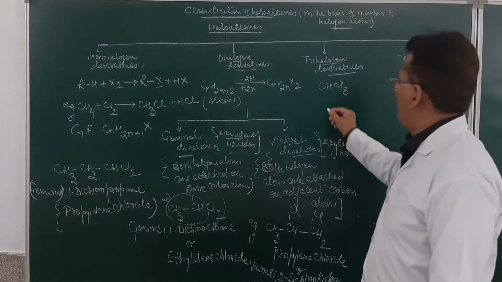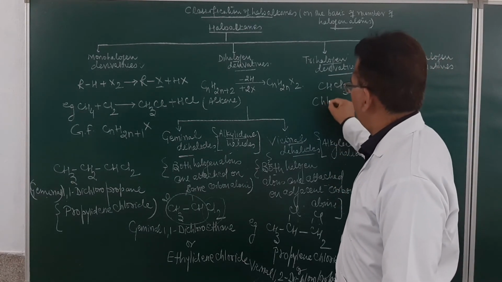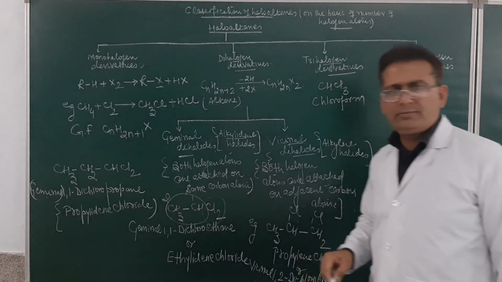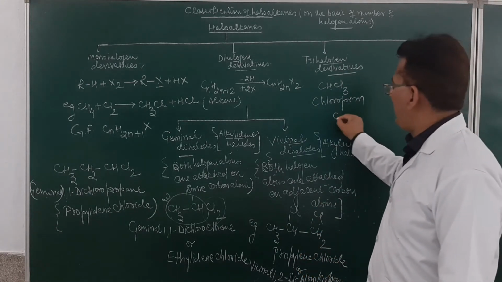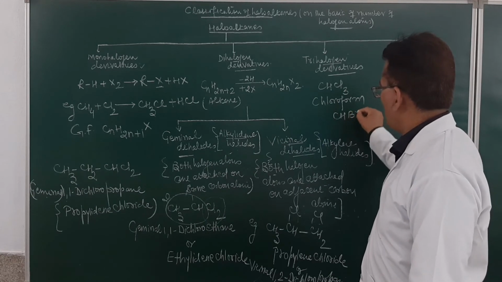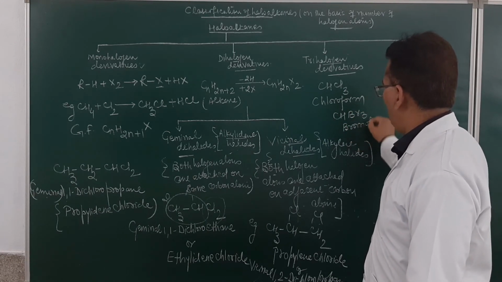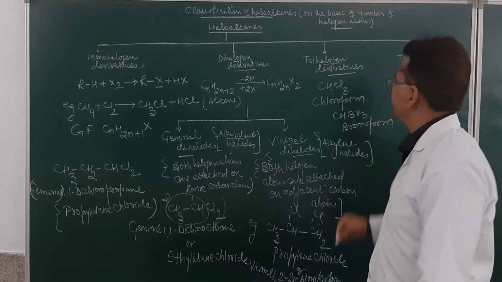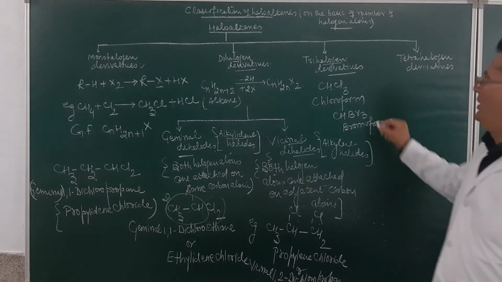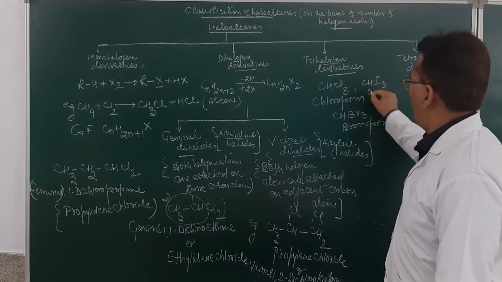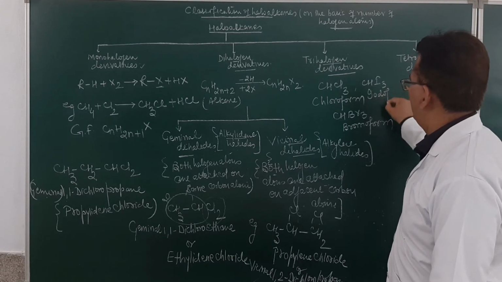And the name of this will be chloroform. Am I clear? If you write down CHBr3, what name will be given to this one? This will be named as bromoform. And if we write down CHI3, what name will be given to this one? This will be named as iodoform.